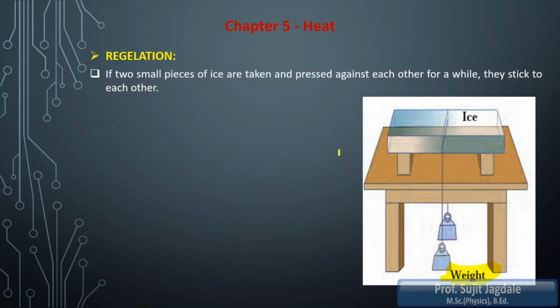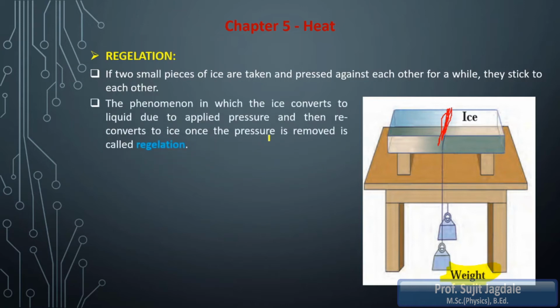Now when we place that thread over the ice, the area where the thread is in contact with the ice, which I have marked with the red portion, is where the thread applies some pressure.